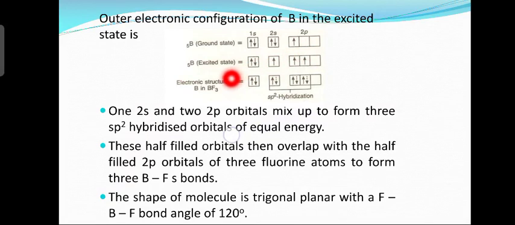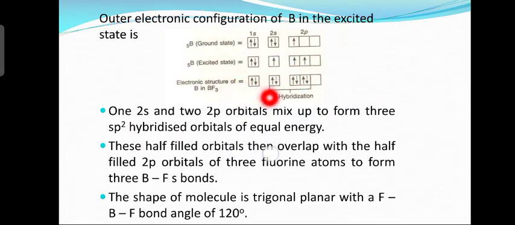In the excited state, one of the 2s electrons jumps to a 2p orbital, therefore it will have 3 unpaired electrons, correct? 3 unpaired electrons are present.